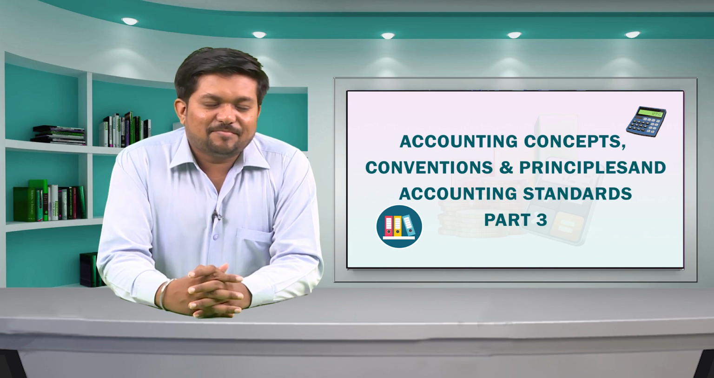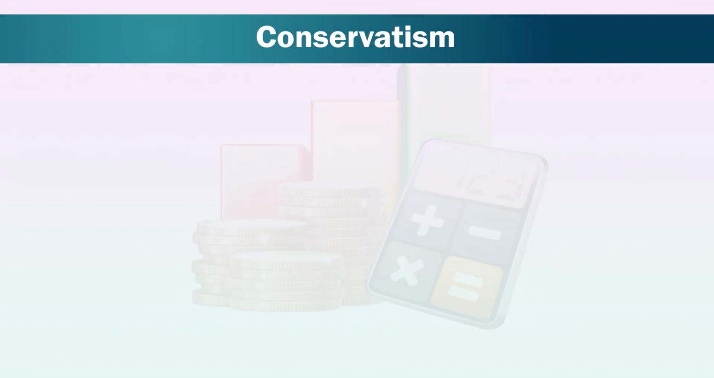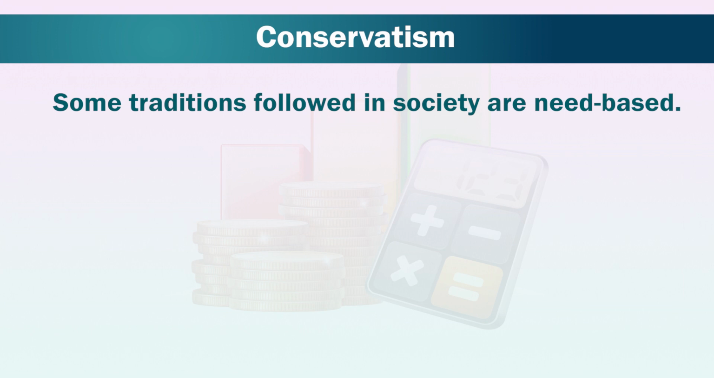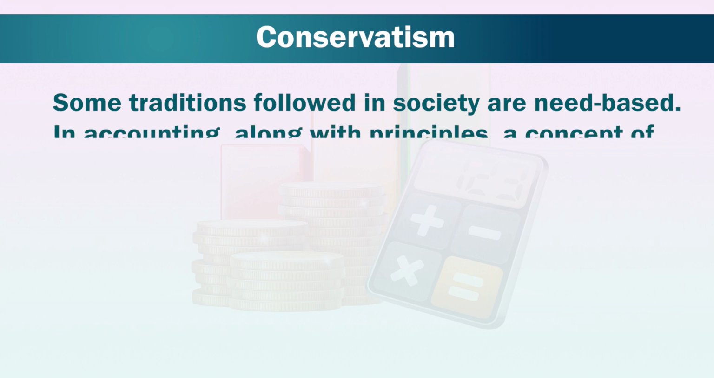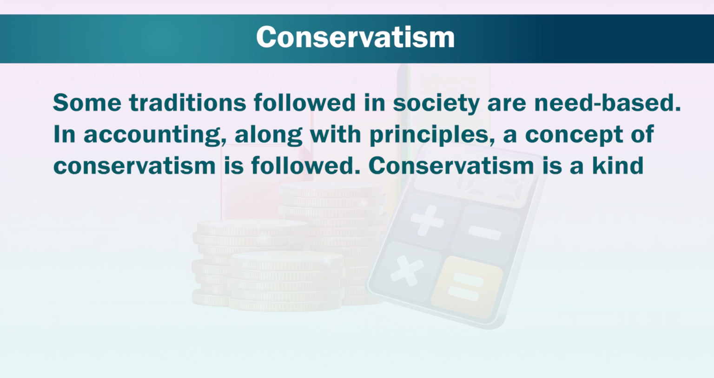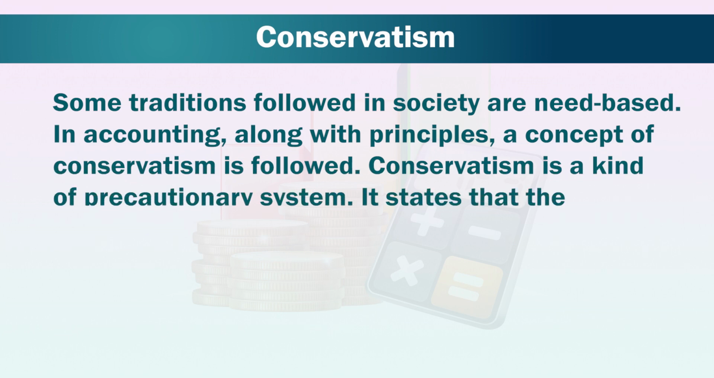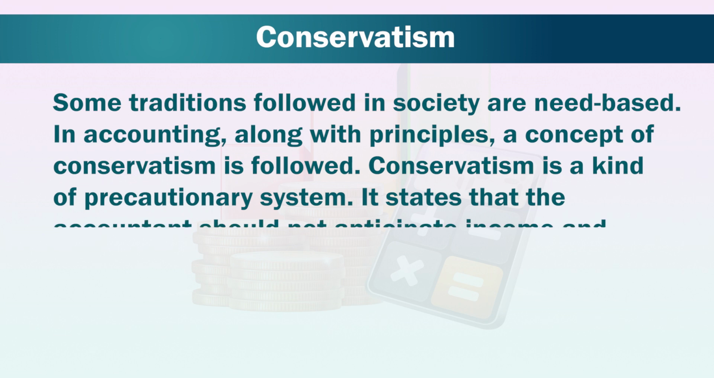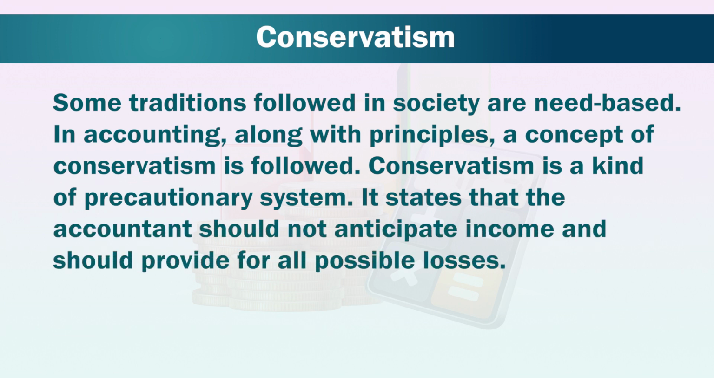Another important concept is conservatism. Some traditions followed in society are need based. In accounting, along with principles, a concept of conservatism is followed. Conservatism is a kind of precautionary system. It states that the accountant should not anticipate income and should provide for all possible losses.